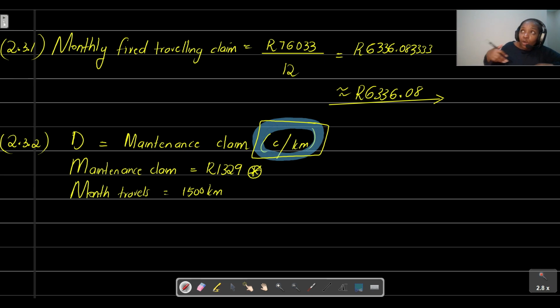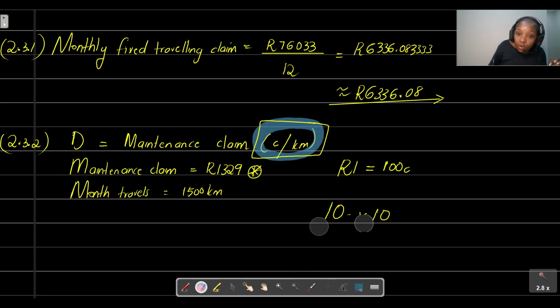So how do we convert rands into cents? We already know that 1 rand is equal to 100 cents. Why is this? To get 1 rand, how many 10 cents will we need? We will need 10 of them. So if you take 10 cents and multiply it by 10, that is how we get to that 100 cents.